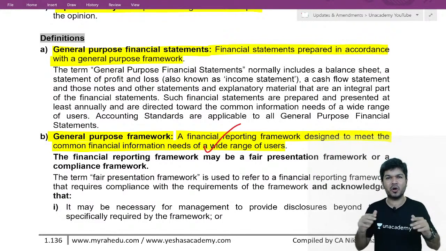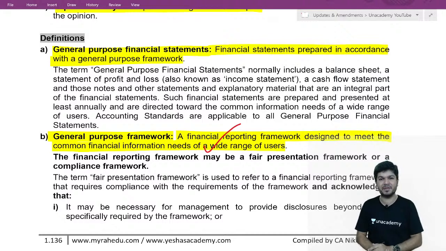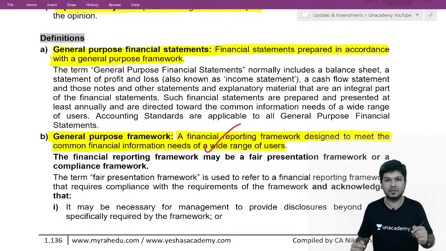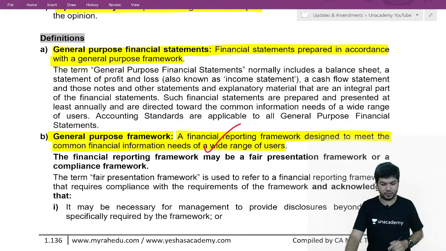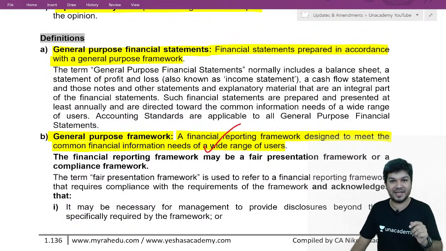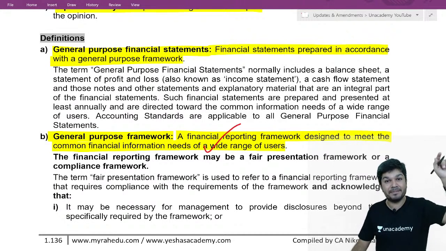So we are reporting on general purpose financial statement. Do we prepare financials? Will the auditor prepare? No, sir, prepared by management. Correct. So we are reporting on general purpose financial statement which has been prepared by management.